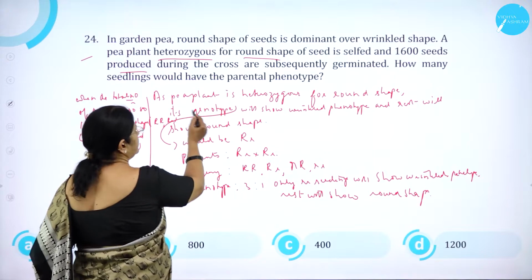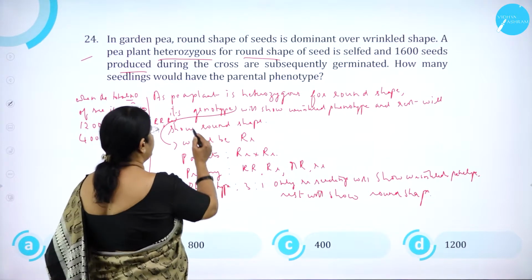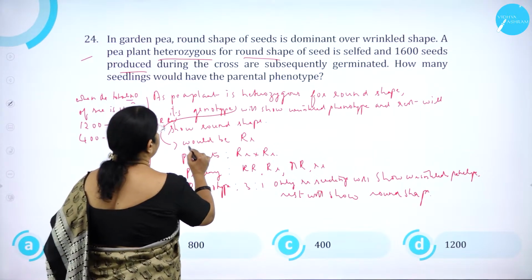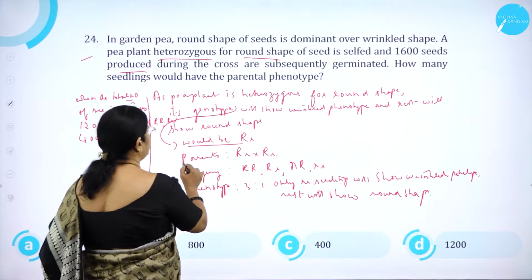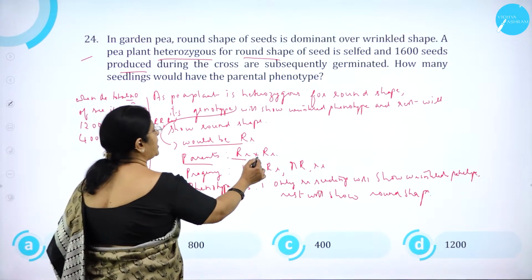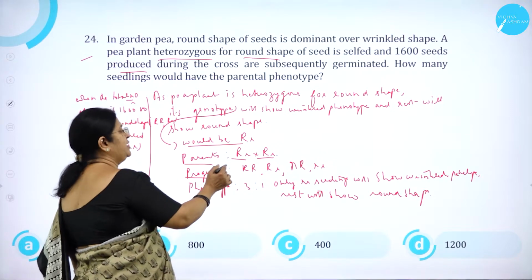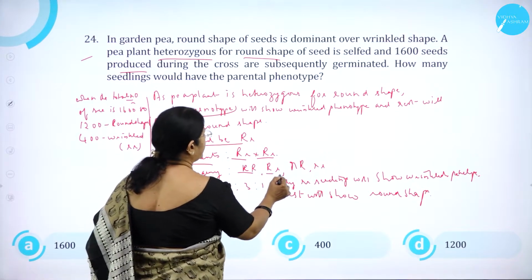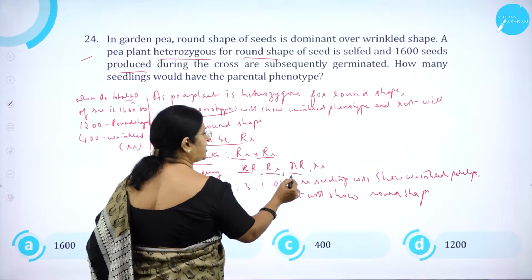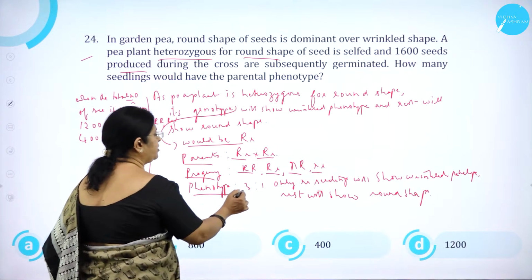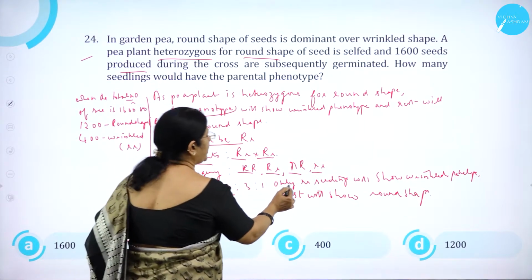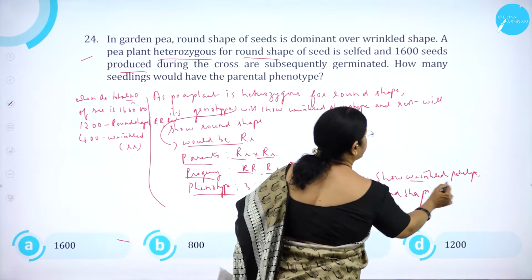As the pea plant is heterozygous for round shape, its genotype would be Rr. Parents are Rr and Rr. Progeny will be RR, Rr, Rr, rr. So phenotype is 3:1. So only rr seedlings will show the wrinkled phenotype.